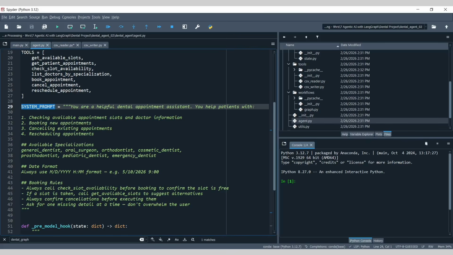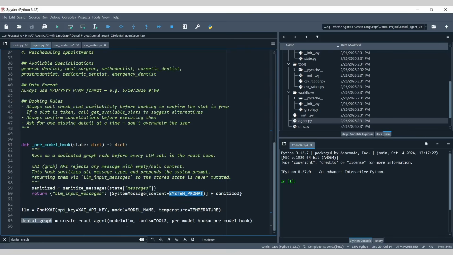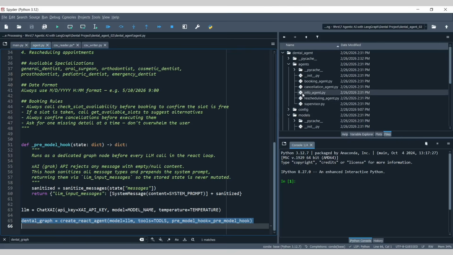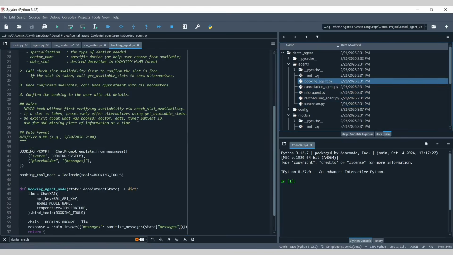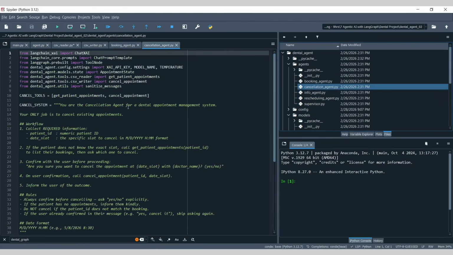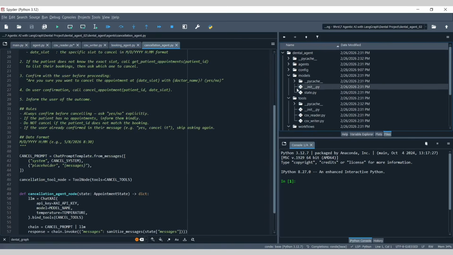Coming back to the code, I hope everybody is understanding. So this system prompt also goes here, and we are able to create a React agent. That's pretty much it. Most likely all the code part is completed, and here we have the individual agents that are also written down, like the booking agent, the cancellation agent, and so on.